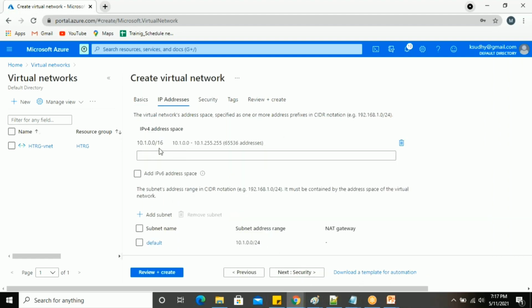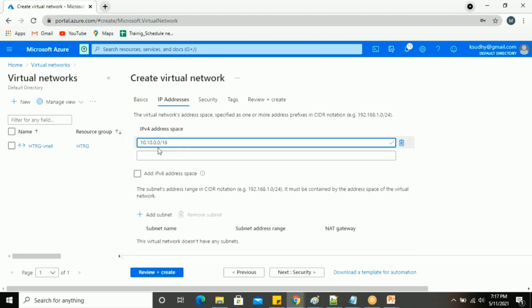Next, the IP address I'm going to assign. By default, the network CIDR is going to be 10.10.0.0/16 that I'm having. Whatever network setup you need, you can provide the IP address here. 10.10.0.0/16 will be your VPC, sorry, your VNet CIDR.